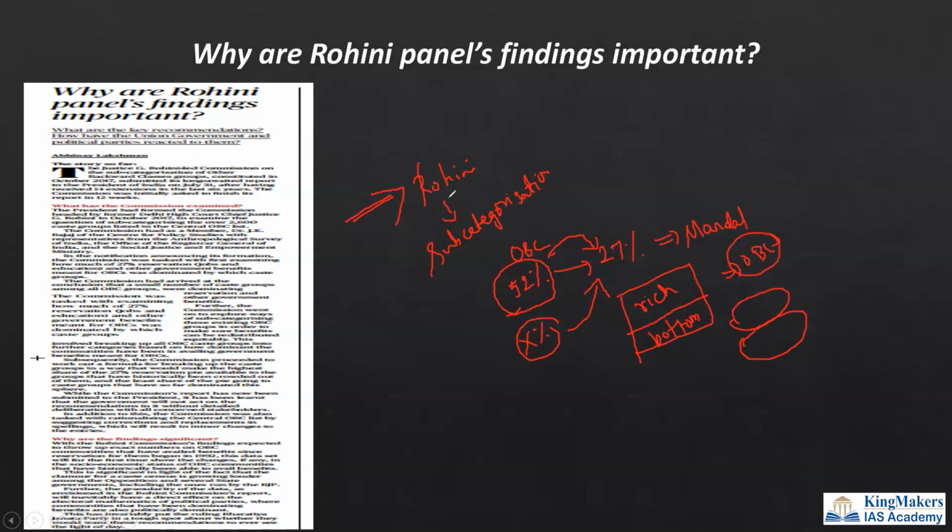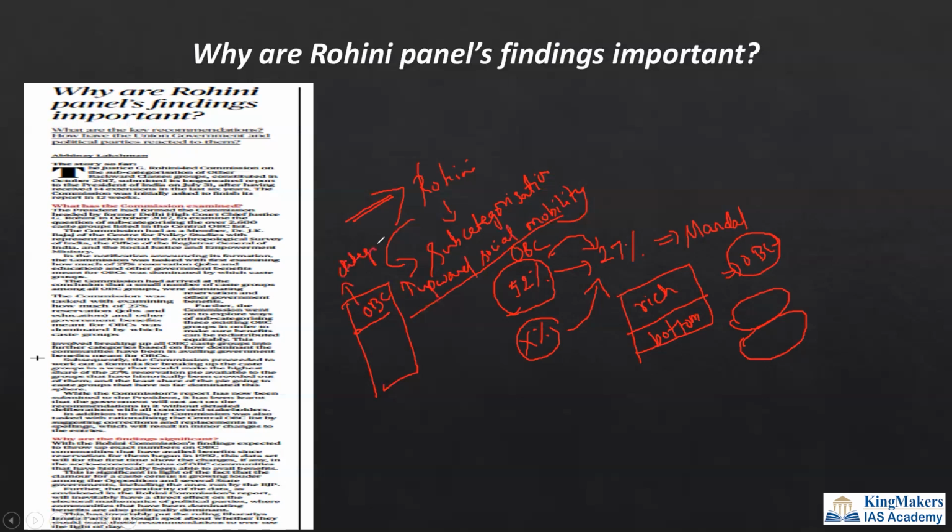this Rohini panel. This Rohini panel is now thinking about subcategorization, wherein the people who have already enjoyed and been uplifted, who have been enjoying upward social mobility, that is, they have become better off than the rest of the OBC people who are backward, will be taken as a separate category.